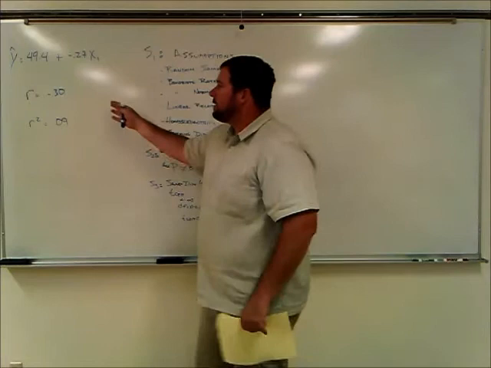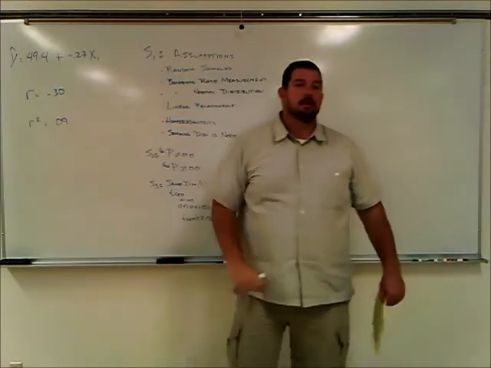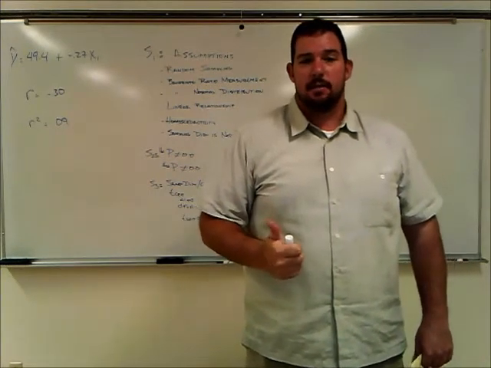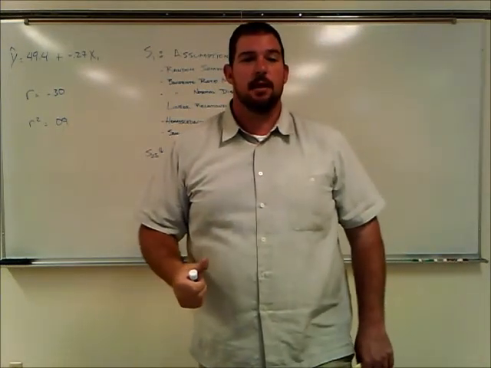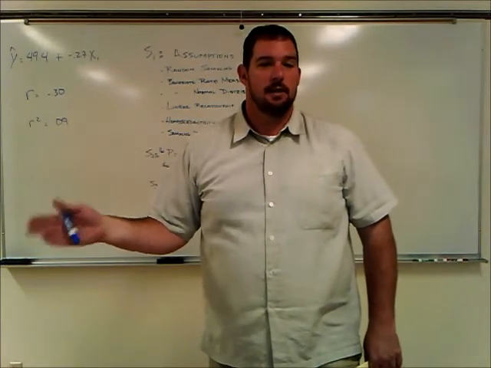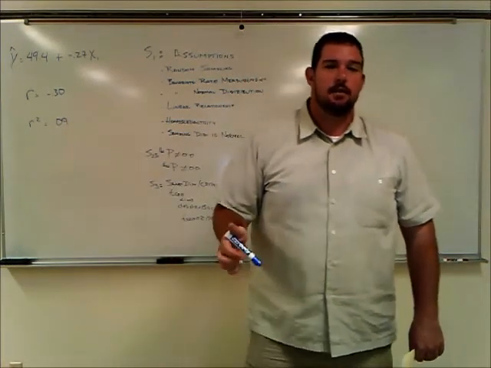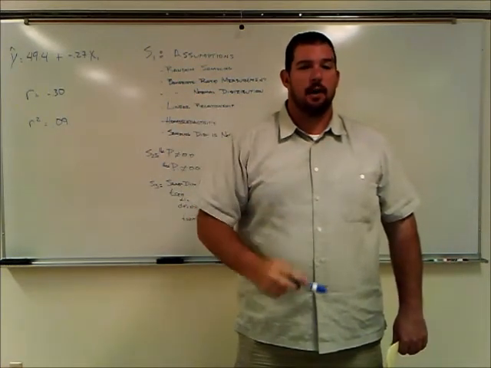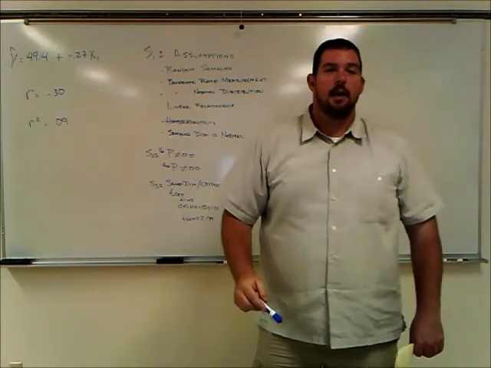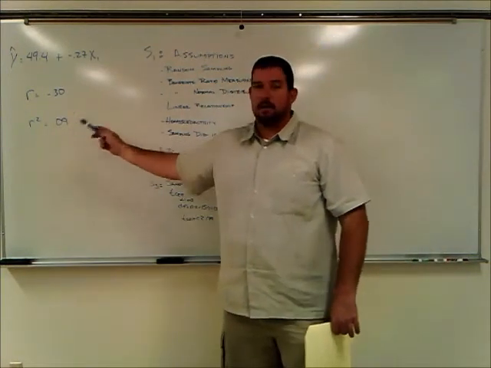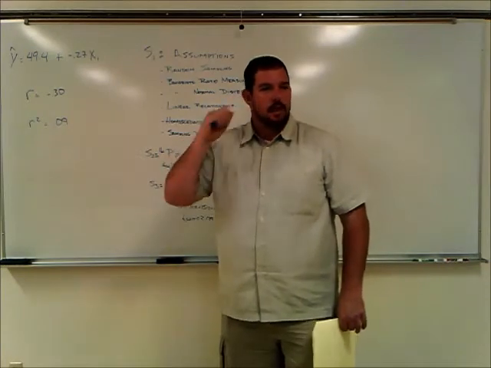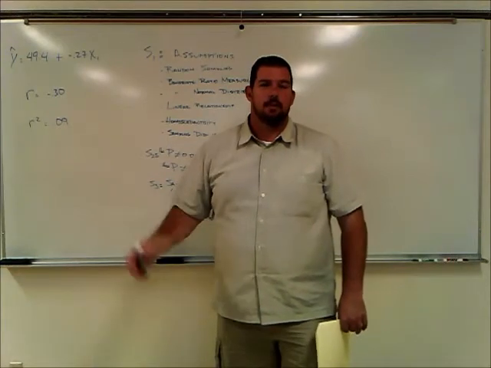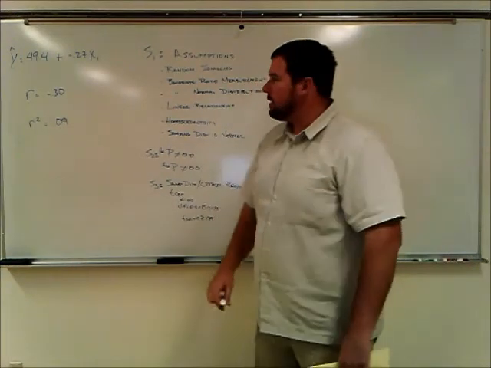We determined that the coefficient of correlation was actually negative 0.30, which tells us, again, three things. First of all, that there is a relationship between a person's age and their occupational prestige score. The coefficient of correlation is not 0. It's a negative association. As the person's age goes up, the predicted value for their occupational prestige score goes down. And it tells us that there's a moderate association, based on the idea that any observed correlation between 0.30 and 0.69 is classified as a moderate association.